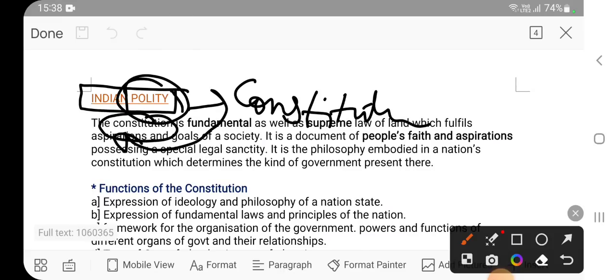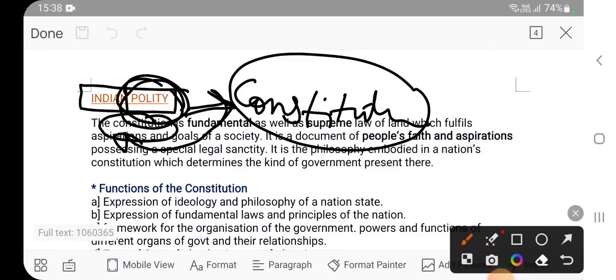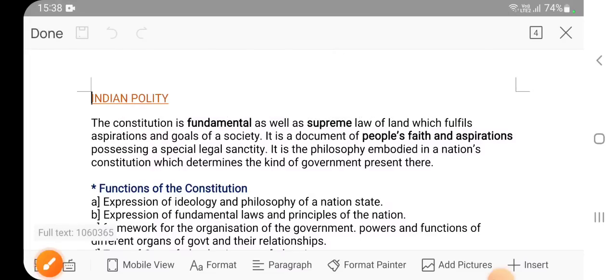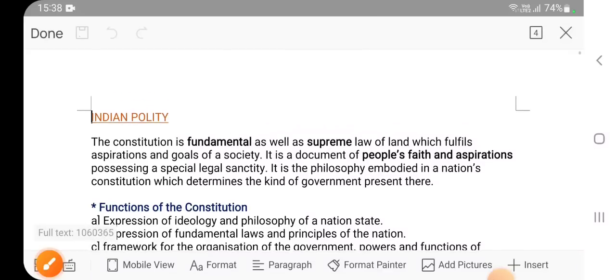So we are going to start with the constitution.